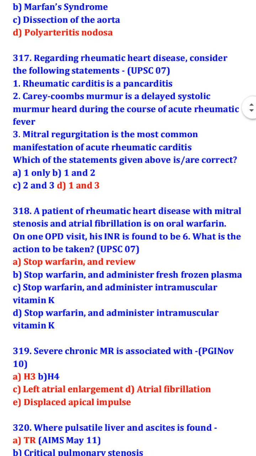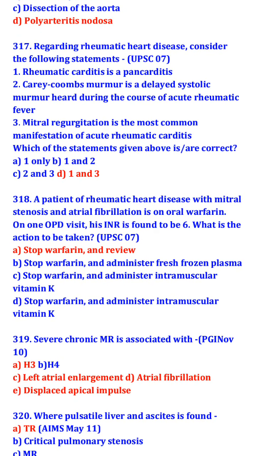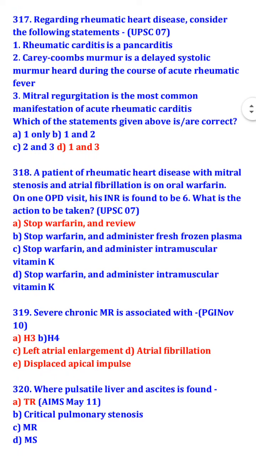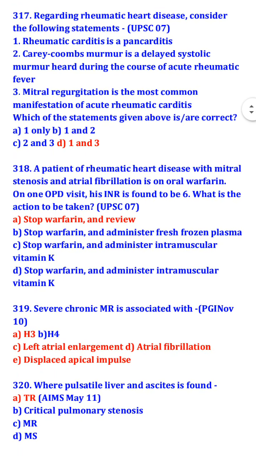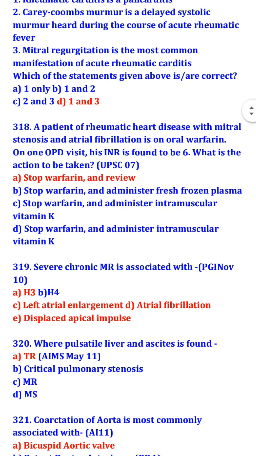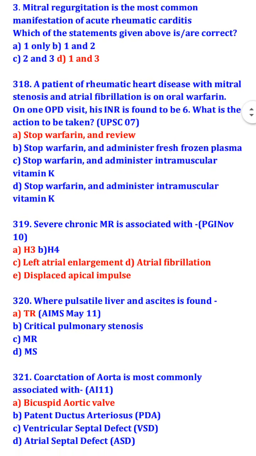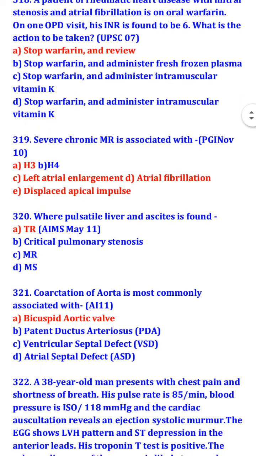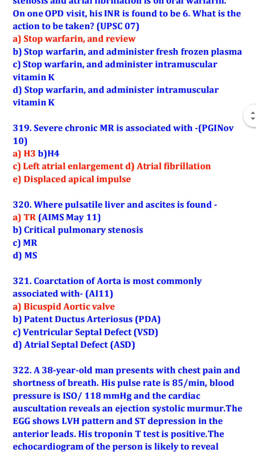A patient of rheumatic heart disease with mitral stenosis and atrial fibrillation is on oral warfarin. On one OPD visit, his INR is found to be 6. What is the action to be taken? Stop warfarin and review. Severe chronic mitral regurgitation is associated with S3, left atrial enlargement, atrial fibrillation, and displaced apical impulse. Where pulsatile liver and ascites are found: tricuspid regurgitation.